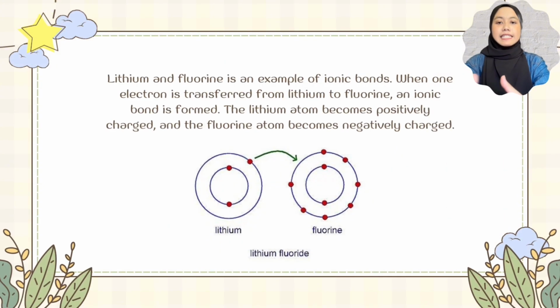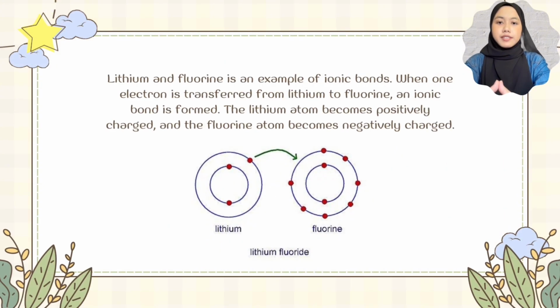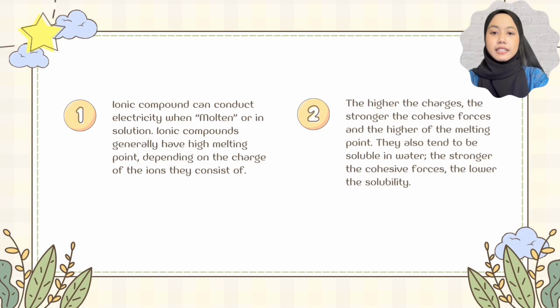Lithium and fluorine is an example of ionic bonds. When one electron is transferred from lithium to fluorine, an ionic bond is formed. The lithium atom becomes positively charged and the fluorine atom becomes negatively charged. The higher the charges, the stronger the cohesive forces and the higher the melting point. They also tend to be soluble in water. The stronger the cohesive forces, the lower the solubility in covalent.